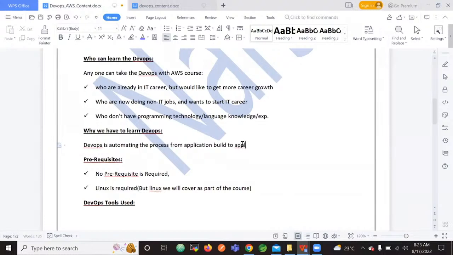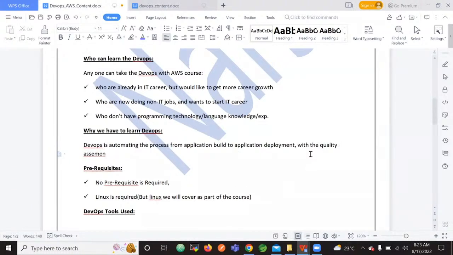So DevOps is automating the process from application build to application deployment. Here deployment means just making the application available in your Play Store. That's it. So DevOps is automating the process from application build to application deployment with quality assessment.